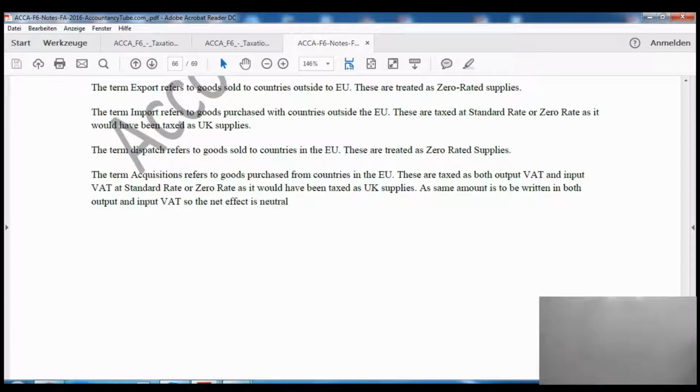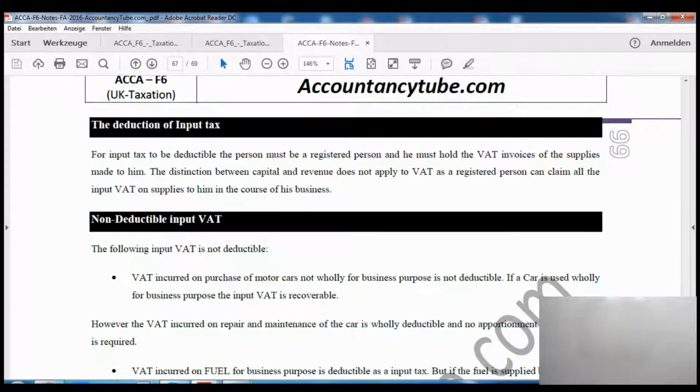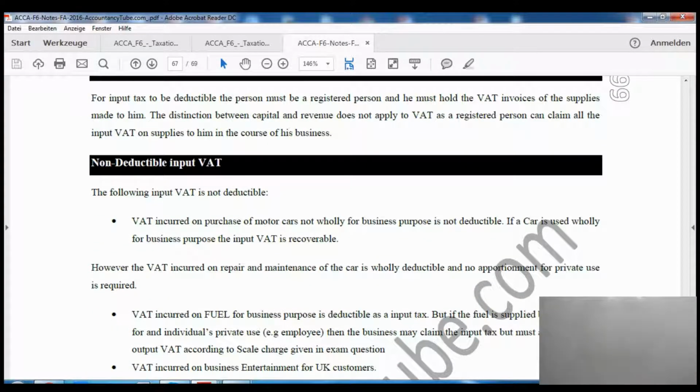On page 66 it says deduction of input VAT. For input tax to be deducted, the person must be registered and must hold VAT invoices of the supplier for the supplies made to him. The distinction between capital and revenue does not apply for value tax purposes, and a VAT registered person can claim all the input tax on supplies to him in the course of the business, so all of the value tax can be deducted.